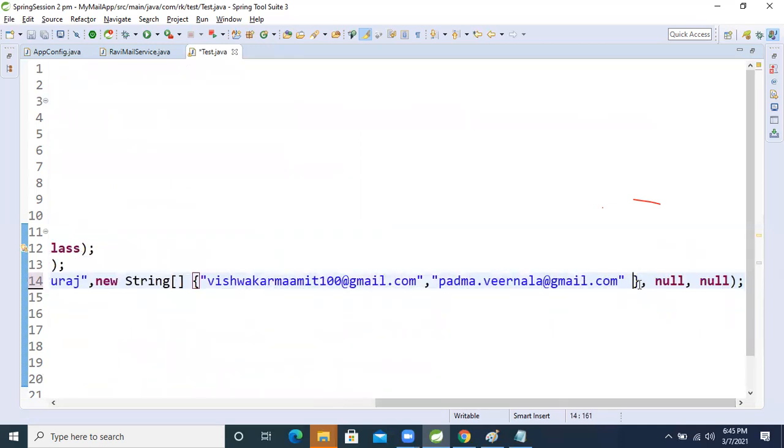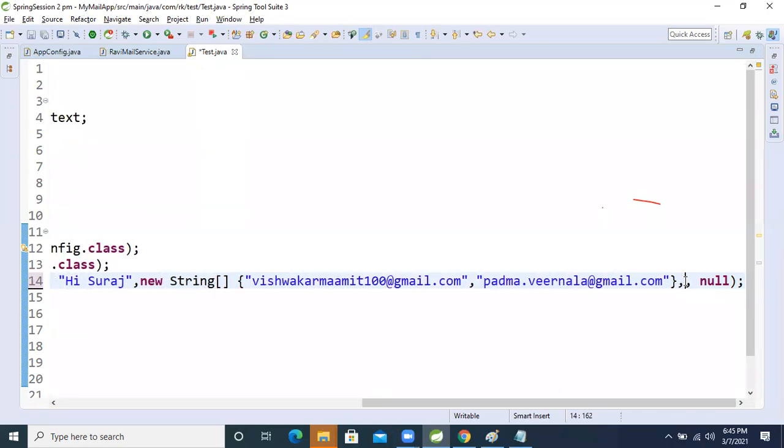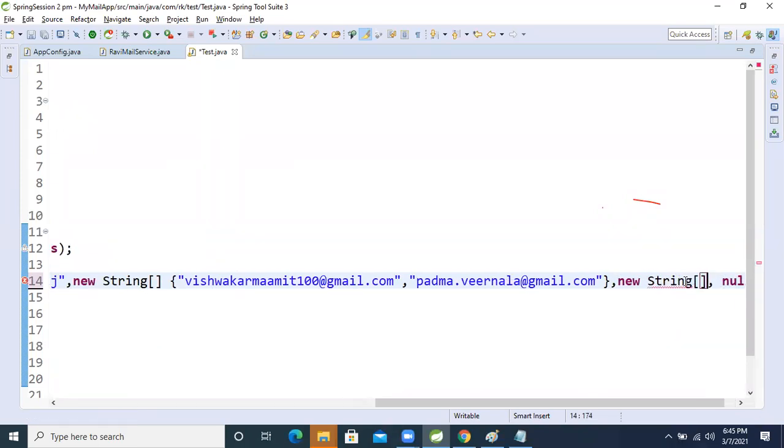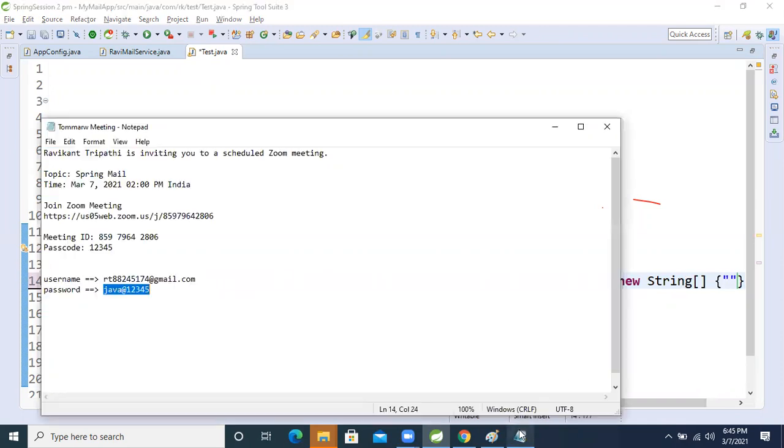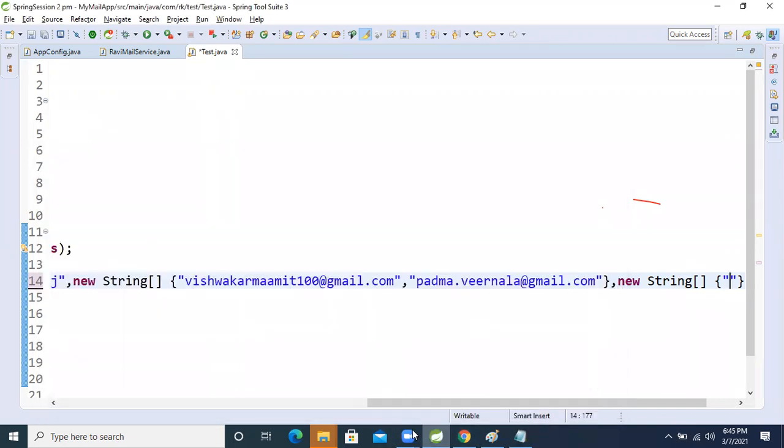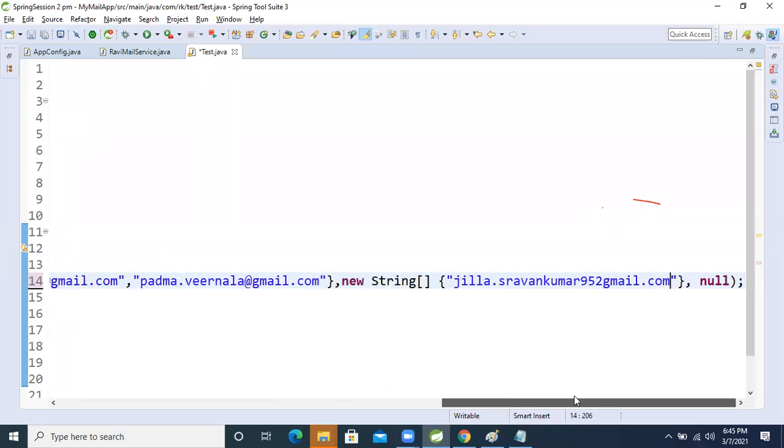Okay, so now I'm using one more string array for the BCC. Inside that, first paste here, then copy from here, and copy this. Sir, in place of "two", write "at the rate", sir. Shravan Kumar 95 at the rate.